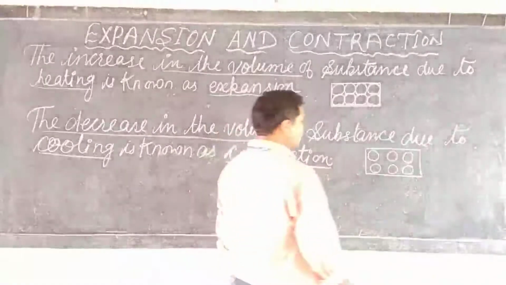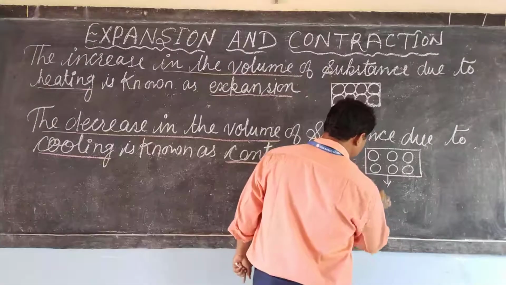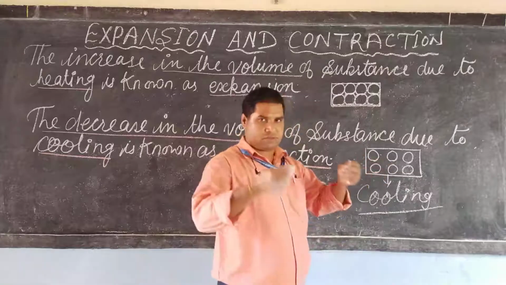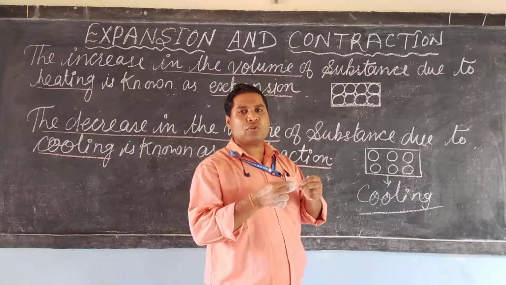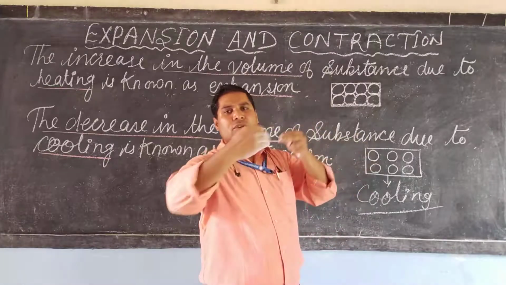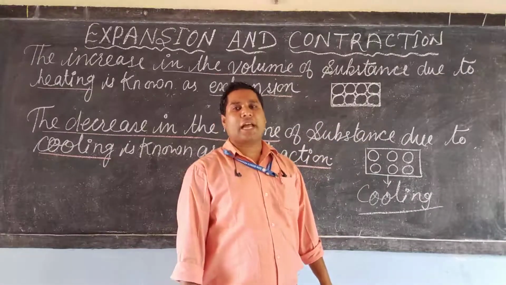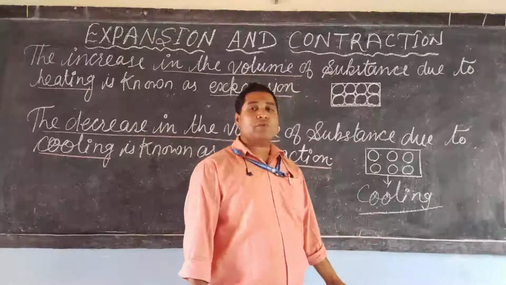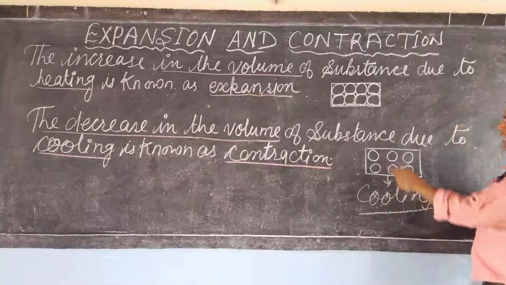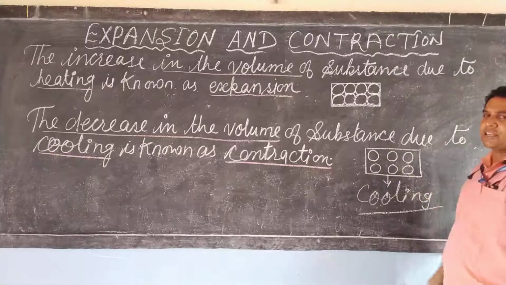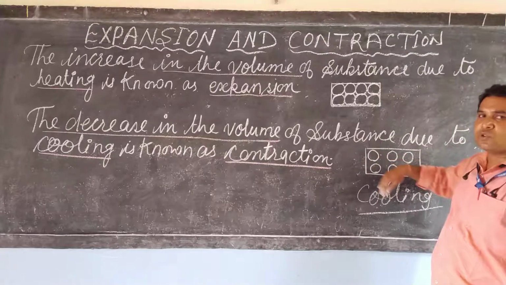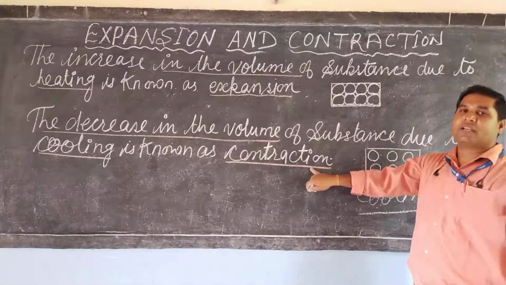So, when we decrease the temperature, on cooling, atoms will come close to each other, and the state of matter will change from liquid to solid, and this is known as contraction, dear student. It is due to the decrease of the temperature. Whenever the temperature is decreased, atoms come closer and the state of matter changes from liquid to solid, or from gaseous to liquid. This is known as contraction, dear student.